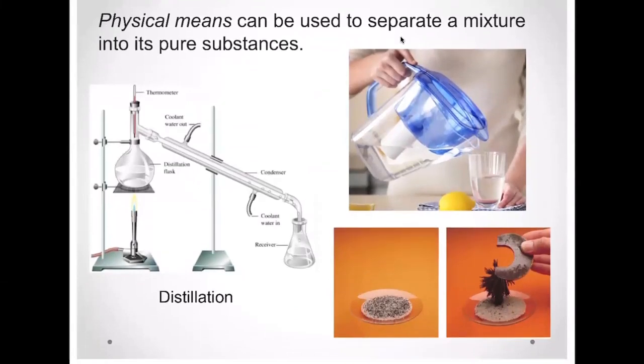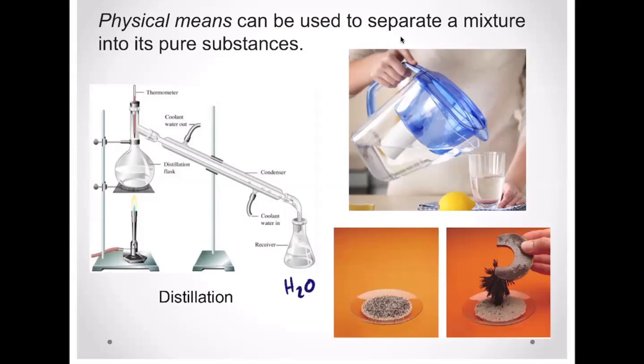Okay, so remember, mixtures can be separated by physical means. So some examples of separations are distillations. Okay, so this is how you get distilled water. You can take regular tap water, you boil off the water, you let it come down here and cool, and what you should get out here is pure H2O.